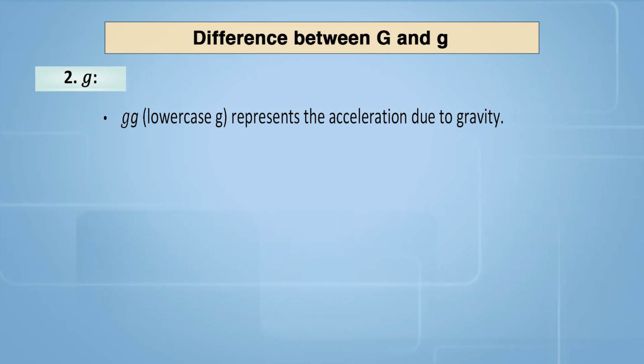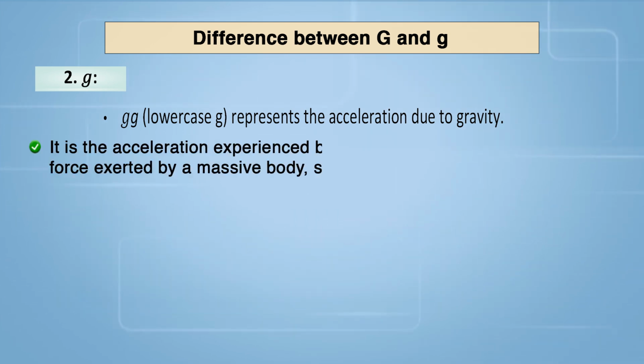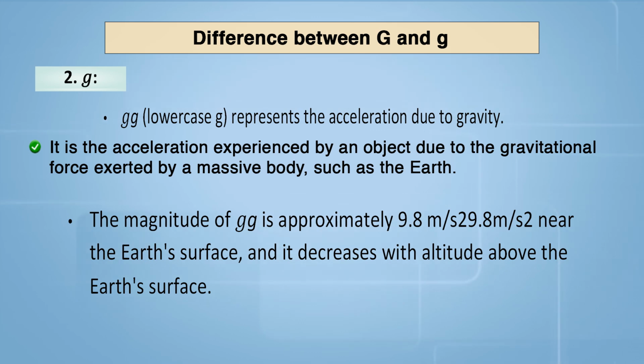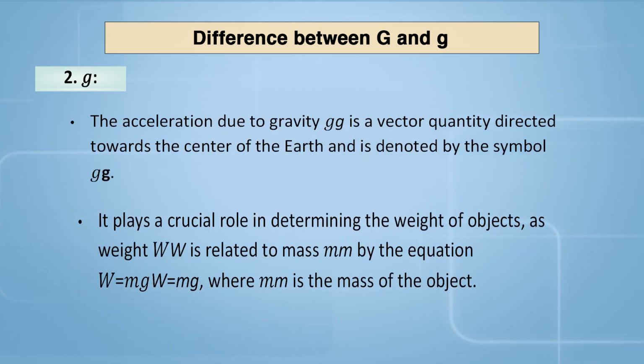Small g represents the acceleration due to gravity. It is the acceleration experienced by an object due to the gravitational force exerted by a massive body such as the Earth. The magnitude of g is approximately 9.8 meters per second squared near the Earth's surface, and it decreases with altitude above the Earth's surface. The acceleration due to gravity g is a vector quantity directed toward the center of the Earth, and it is denoted by the symbol g. The relationship between G and g can be understood through Newton's law of universal gravitation and the equation of gravitational acceleration.